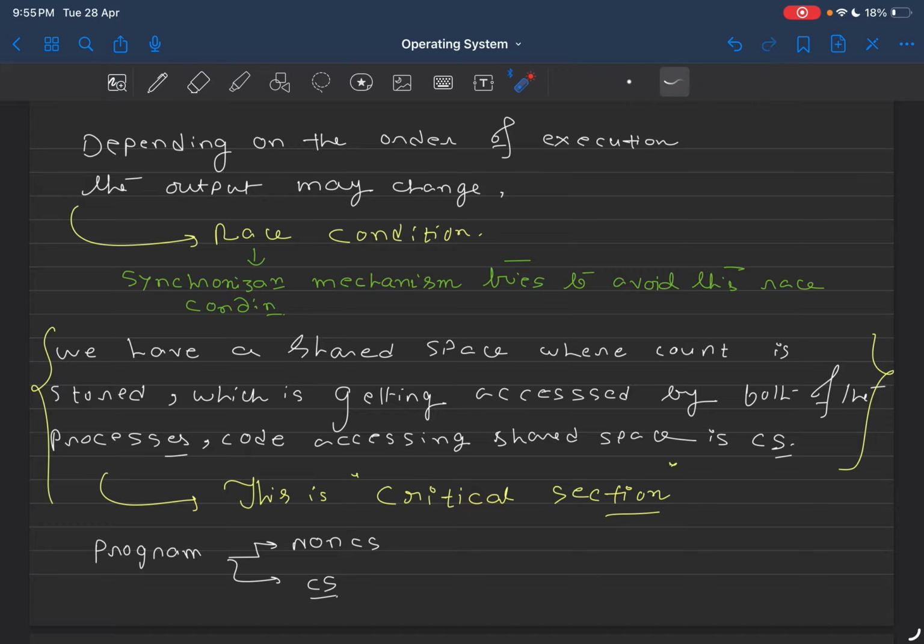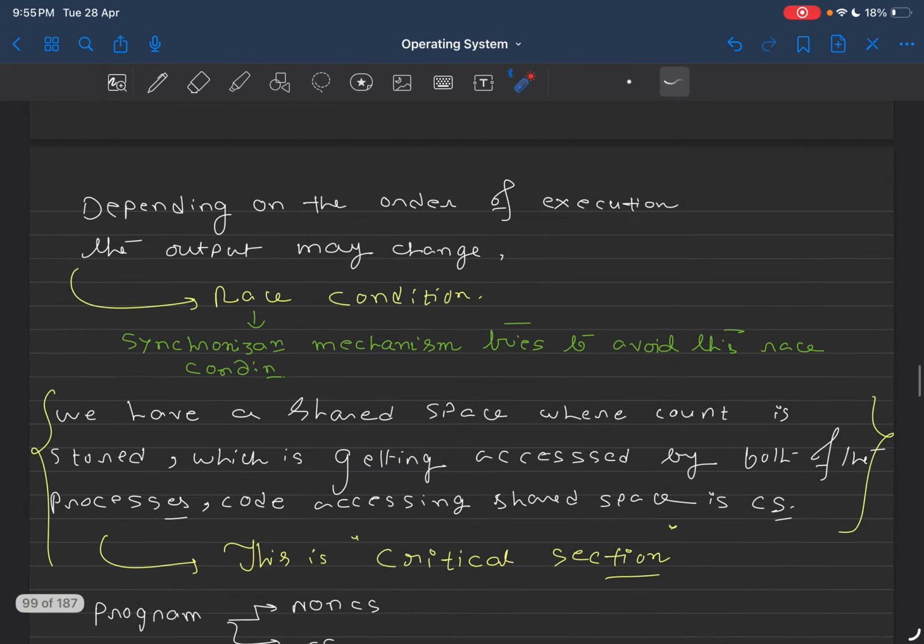So what it is saying is depending on the order of execution, the output may change. So this is called race condition. What I have written is that a synchronization mechanism tries to avoid this race condition. So what is synchronization mechanism? I will come back to this later. You will get to know it in a more detailed way.